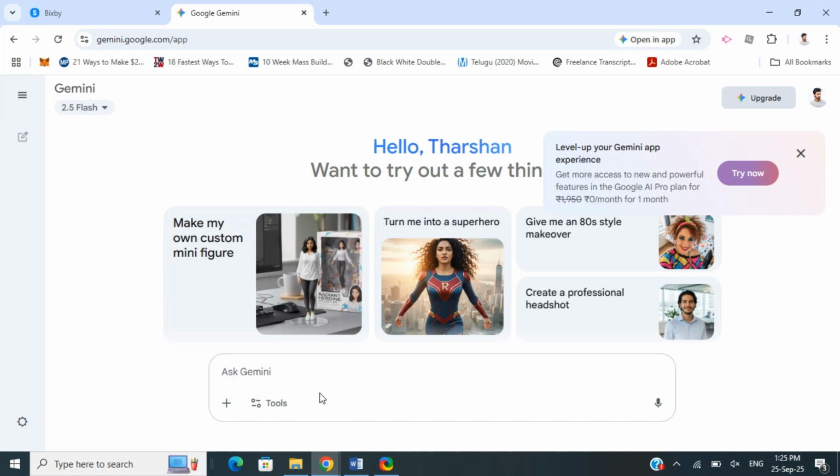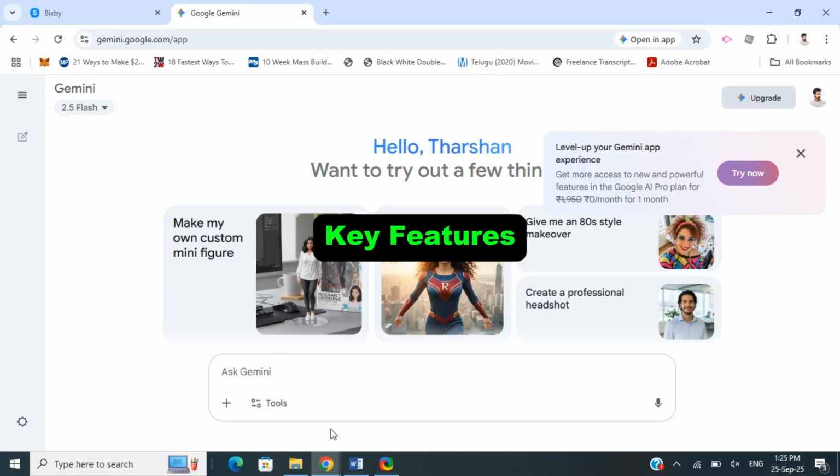Their main purpose is advanced conversational AI, similar to ChatGPT. There are other AI agents. This is also conversational, where you can simply converse in natural language, and it will help you with productivity, search, and creativity tasks and all those things. So that's their official website here, where you can simply chat with Gemini.